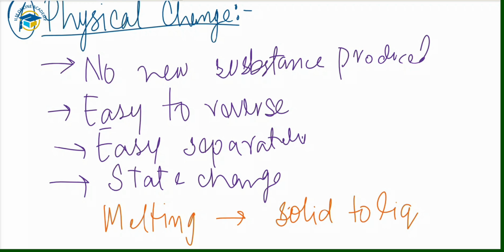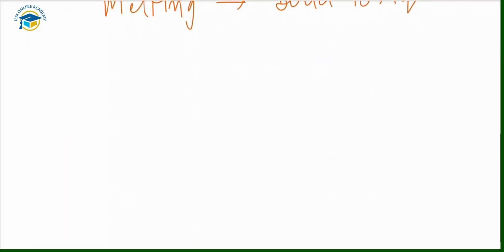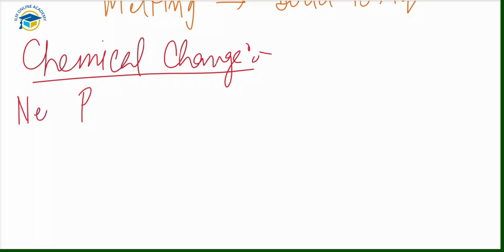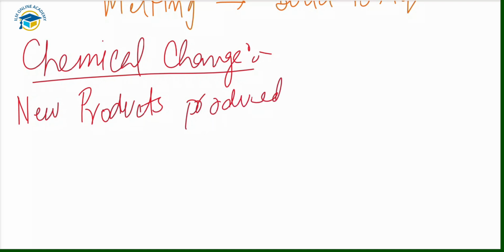Next we will talk about chemical change. Chemical change is the opposite of physical change. During chemical reactions, new chemical substances are formed, and new products are produced.